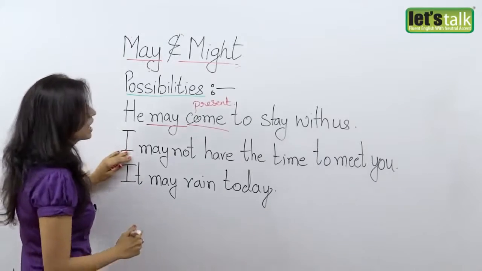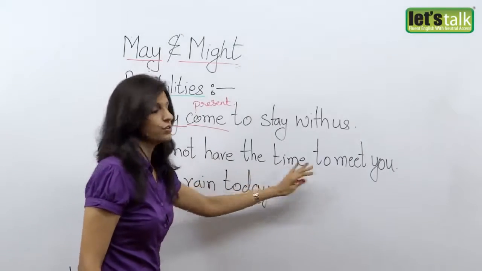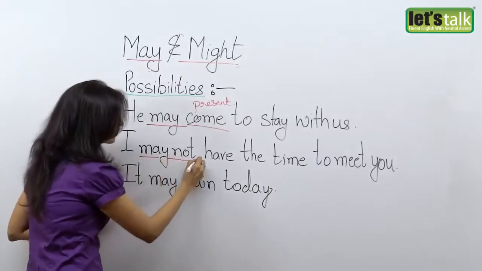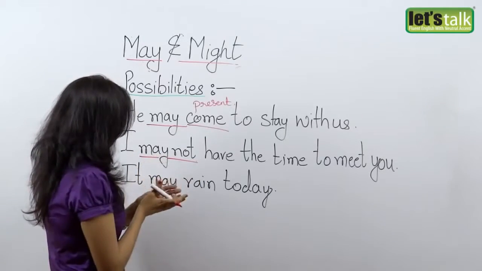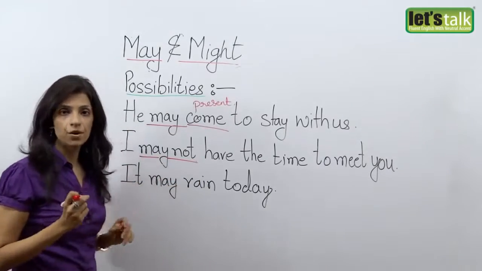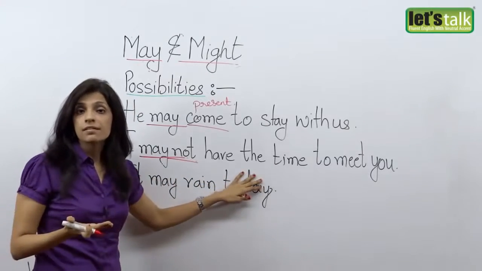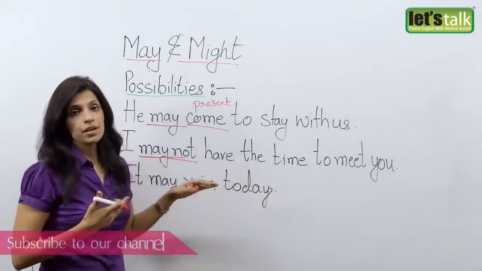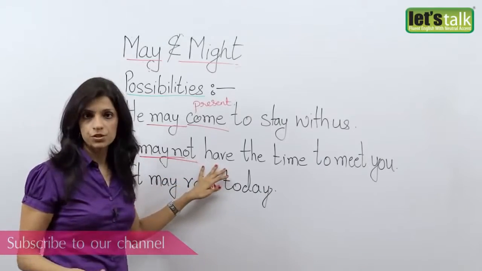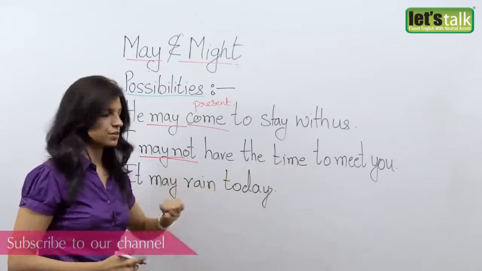In my next example, I may not have the time to meet you. So here it's in the negative. So when you want to say something in the negative, you say may not. So I may not have the time to meet you. So well, again, it's a possibility that I may run out of time and I won't be able to meet you. So I may not have the time to meet you.